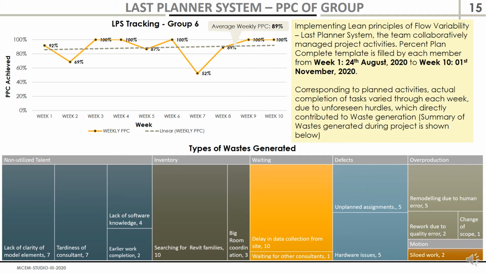See, the average weekly PPC found at the end of the week 10 was around 89% for the entire team. However, during completing the planned activities, actual completion of tasks varied through each week due to unforeseen hurdles, and many types of waste were generated, which have been highlighted in the graph below. The size of the graph shows the magnitude of the waste generated.